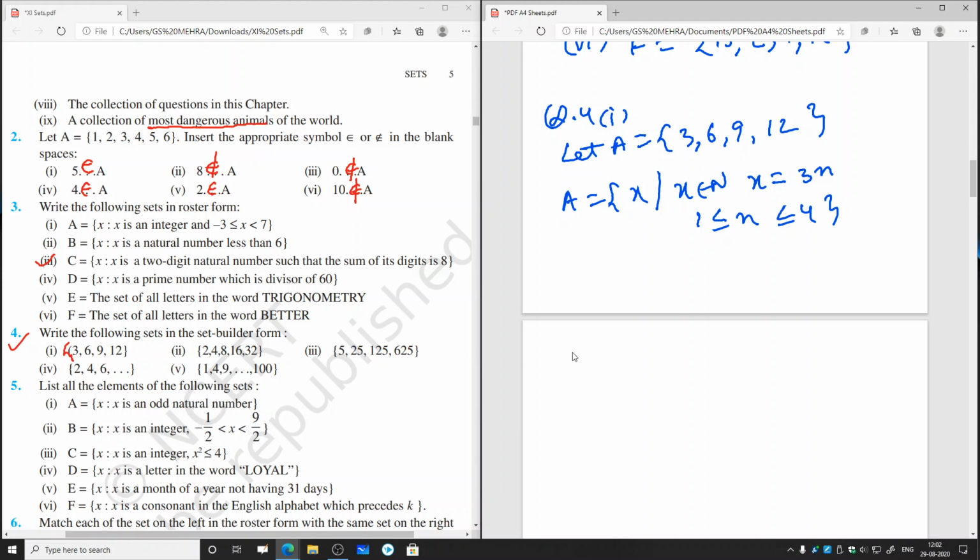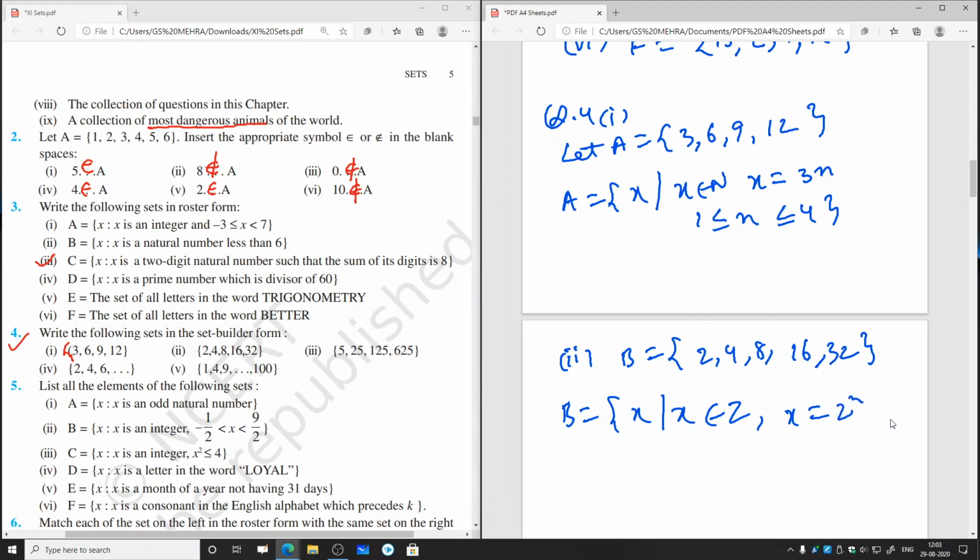Similarly, we have the second part now. Second part, let the set be B. B equal to 2, 4, 8, 16, 32. And by observation, it is clear to us the second number is a square of 2, third one is a cube of 2, fourth one is a fourth power of 2, and fifth one is fifth power of 2. So we can rewrite B in set builder form as B equal to collection of all x such that x belongs to Z, and x equal to 2 raised to n, where 1 is less than or equal to n, n is less than or equal to 5.